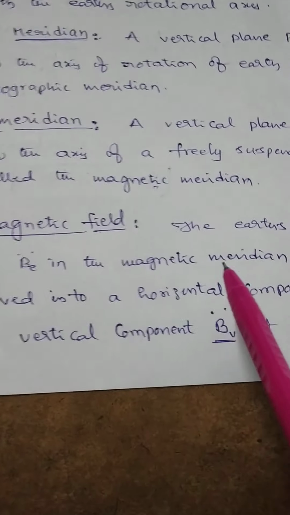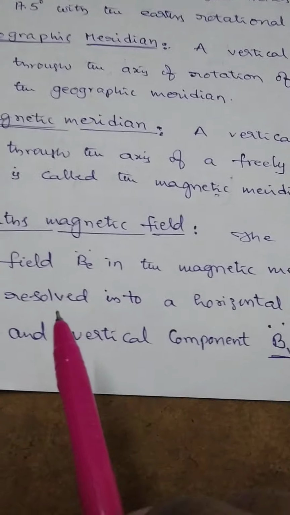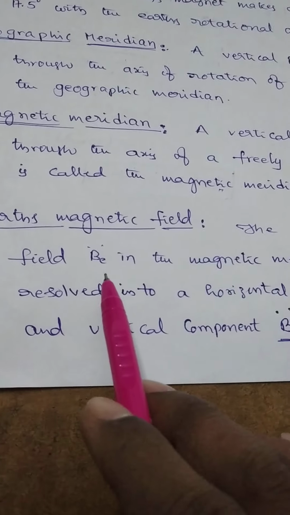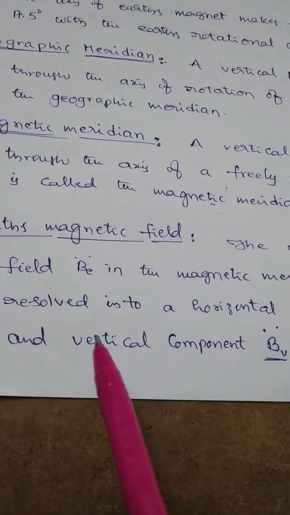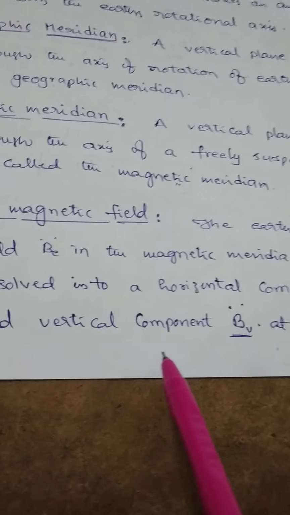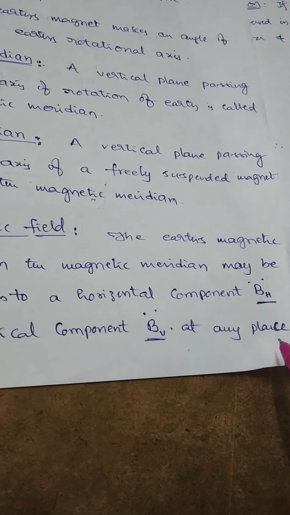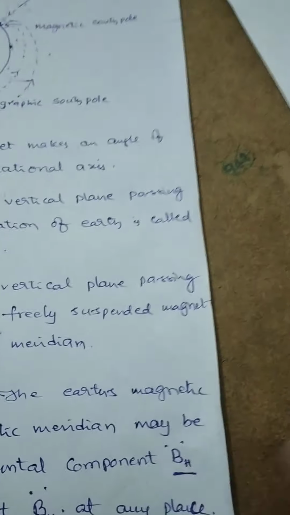The Earth's magnetic field BE in the magnetic meridian may be resolved into a horizontal component BH and a vertical component BV at any place. So tan delta is equal to BV by BH. Tan delta is equal to BV by BH.